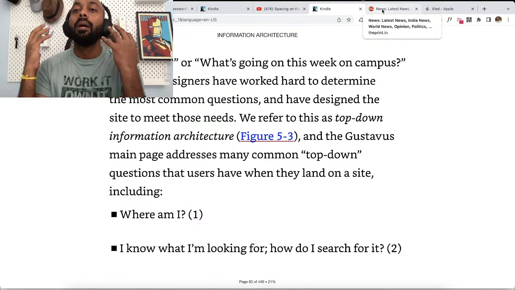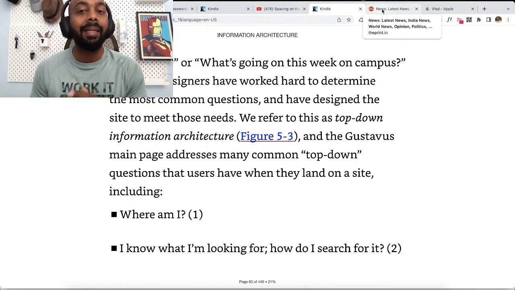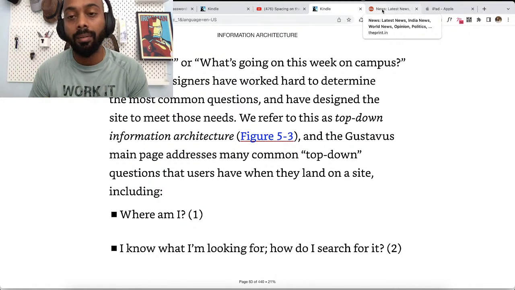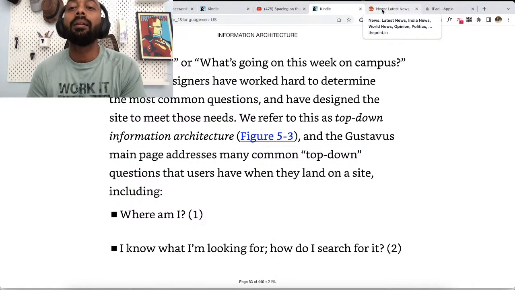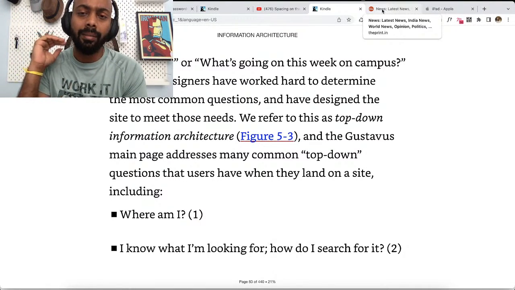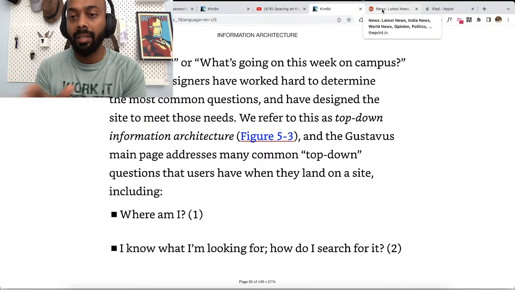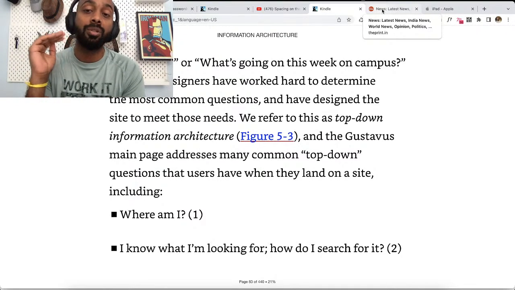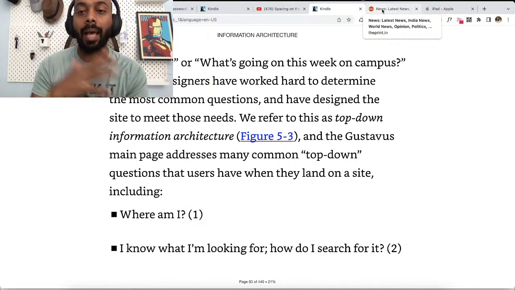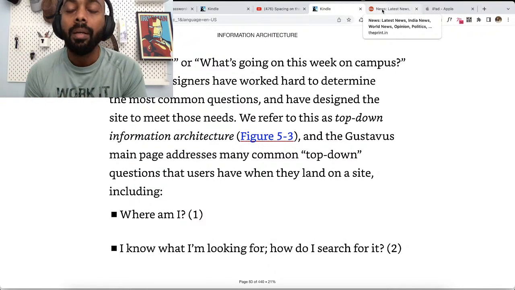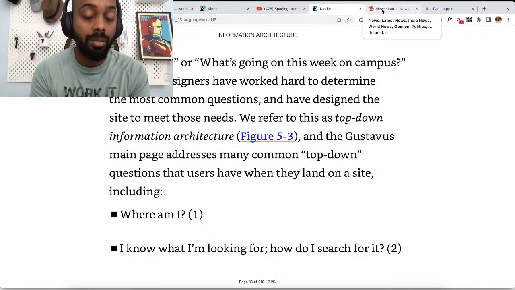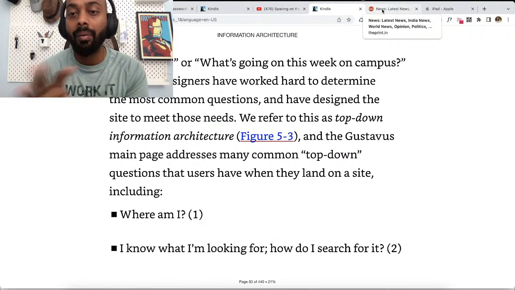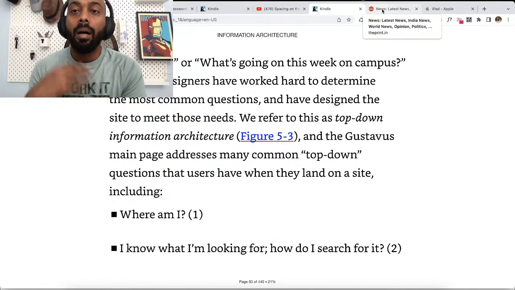Or if it is a service or specific needs, they'll probably ditch your application or service if they cannot find what they are trying to find from the homepage. It necessarily need not be right on the homepage. It can be via navigation through inner pages, but they should be able to get to the inner pages as fast as they can. So that's top-down information architecture, and that's the reason why it is important. I think we covered both in that.